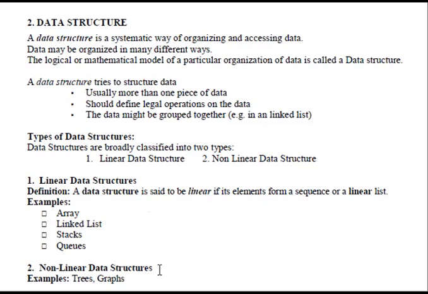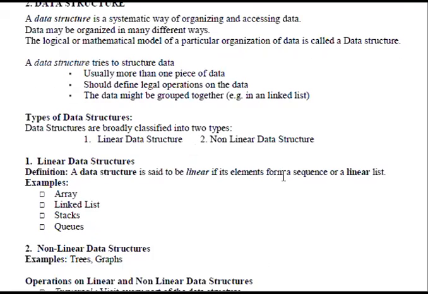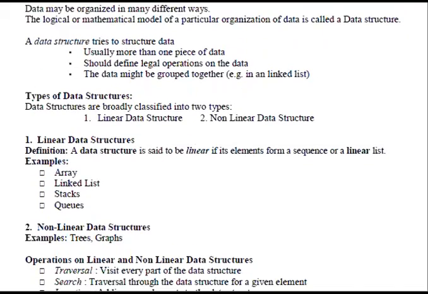In a non-linear data structure, for example a tree or graph, the elements are saved inside the memory in a non-linear way. That is called a non-linear data structure, for example tree, graph, etc.